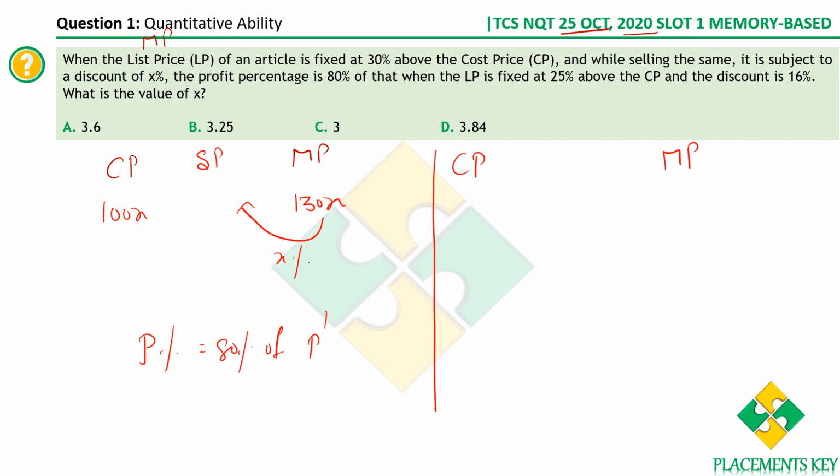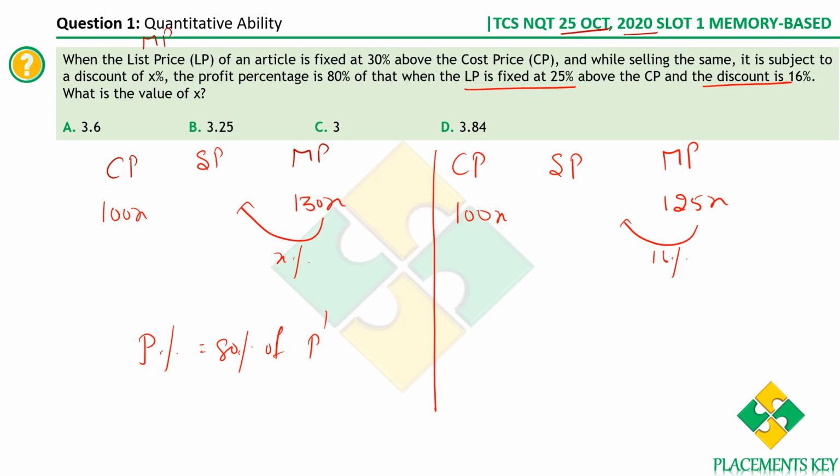The mark price is fixed 25% above the cost price. So let's say the cost price is 100x, it's always the same. Now the mark price will be 125x and the discount is 16%.